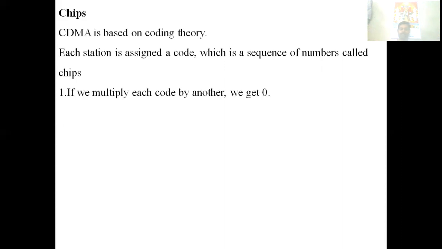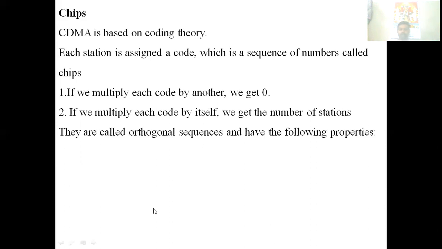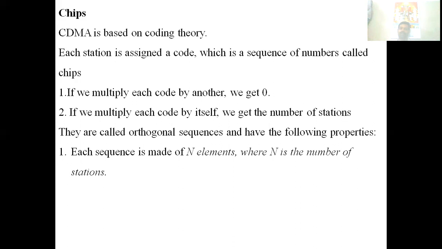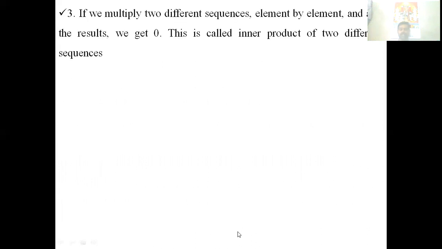Some properties these chips have: if you multiply one code by another code, you will get 0, and if you multiply a code by itself, you will get the number of stations. These codes are called orthogonal sequences, and they have some properties. Each sequence is made up of n elements. That is, if you have n stations, then the sequence must have n elements. If you multiply a sequence by a number, every element in the sequence is multiplied by that number. This is called multiplication of a sequence by a scalar.